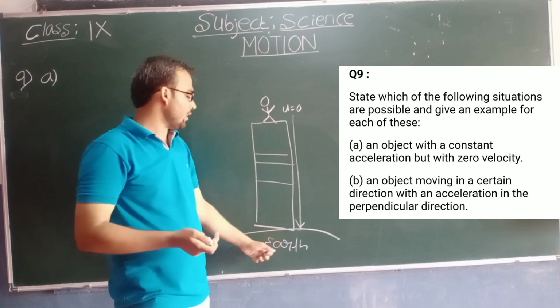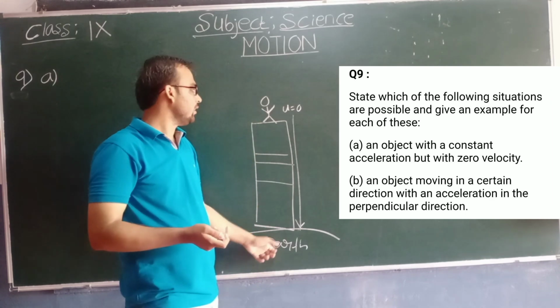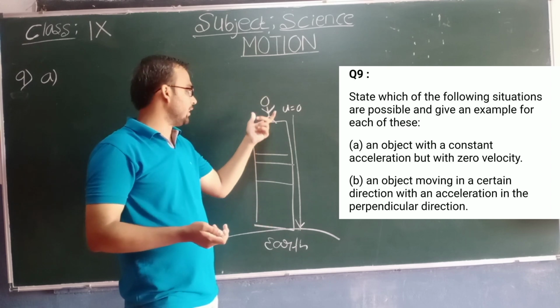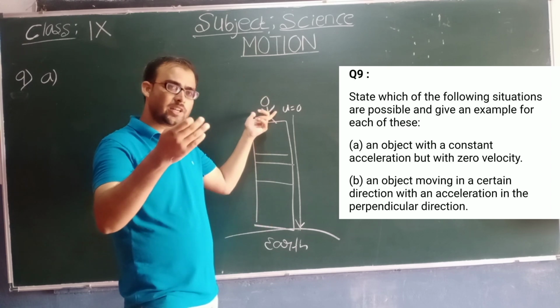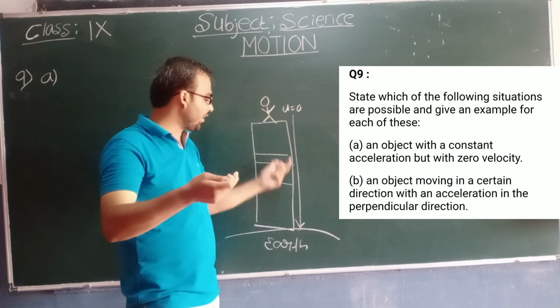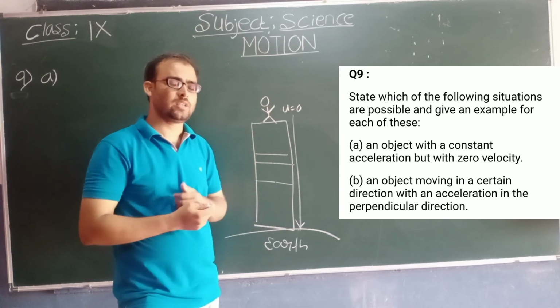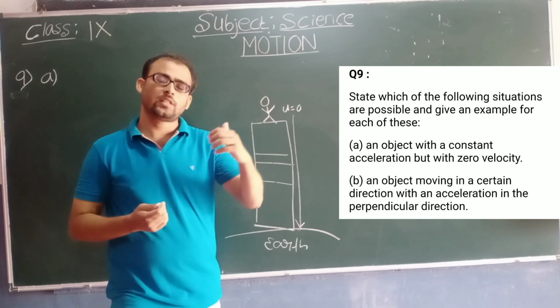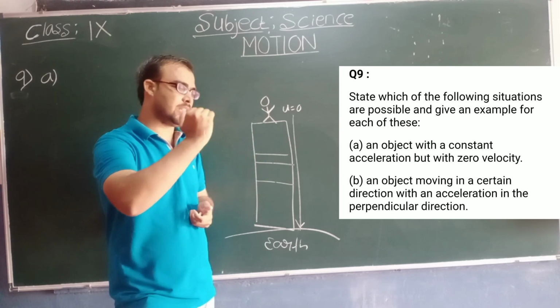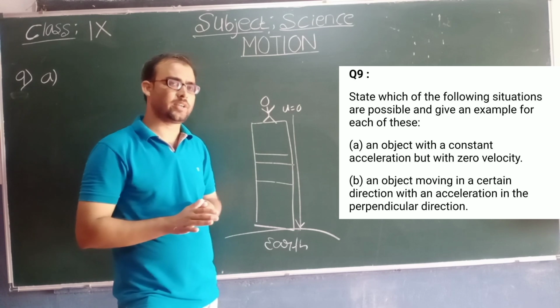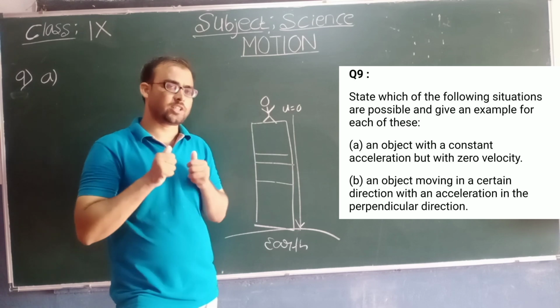But this building is on the earth, so the earth will be exerting a force on you, that is, the gravitational force or the acceleration due to gravity will be acting on you. This is also an example of the first statement: it is not necessary that if the velocity is zero, the acceleration must also be zero.